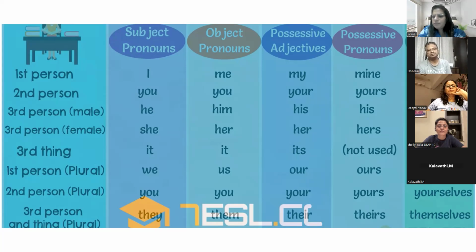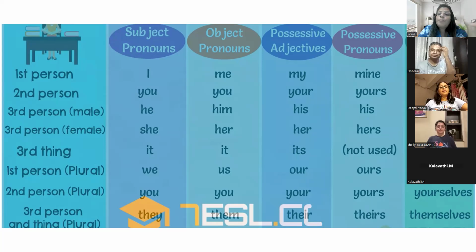I like him. What is a pronoun? There are two pronouns in this sentence, I and him. I is a subject pronoun. What is him? Him is an object pronoun.